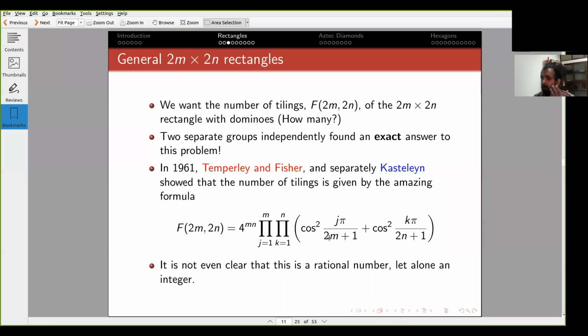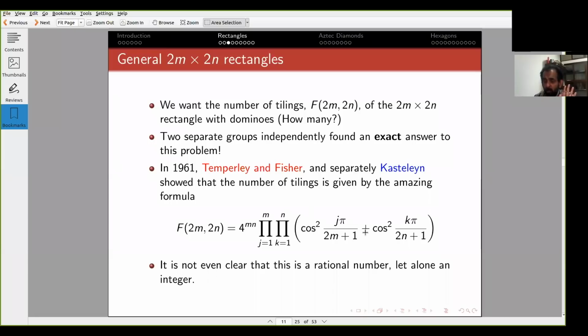I mean, for example, there is a formula for cos pi by 7, but it's quite complicated. It has square roots inside square roots and things like that. But if you go to cos pi by 9, cos pi by 11, cos pi by 13, there are no known formulas.